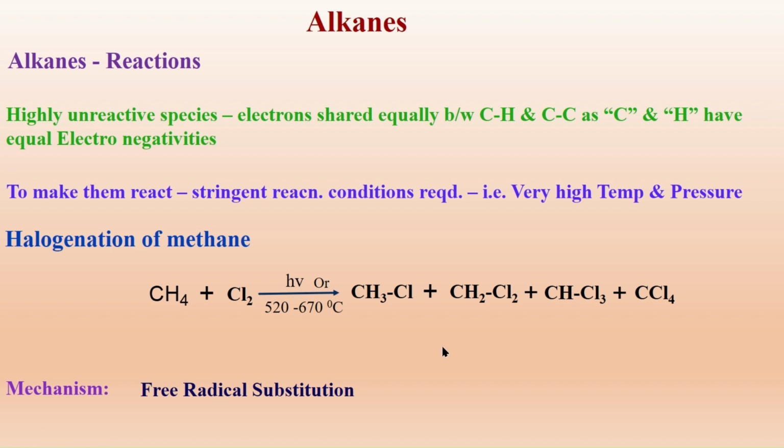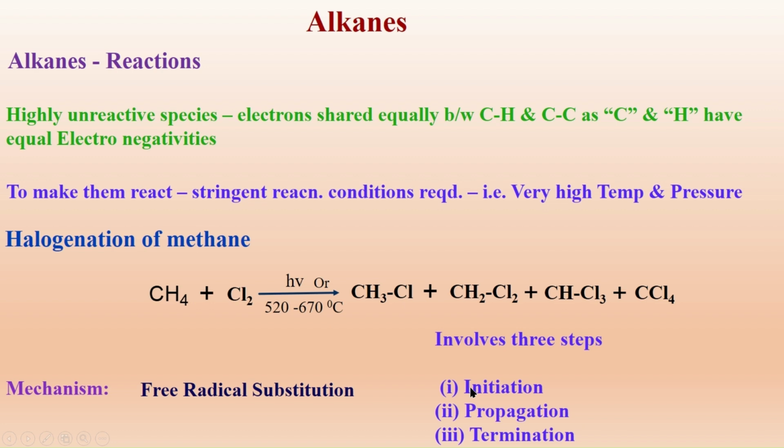The mechanism followed is free radical substitution. The intermediate formed is a free radical. It occurs in three steps. The first step involves the initiation of the chain reaction. The second step is the propagation of the reaction which is initiated in the first step. After completion of all the starting material, it undergoes termination. It undergoes reaction in three steps: initiation, propagation, and termination.